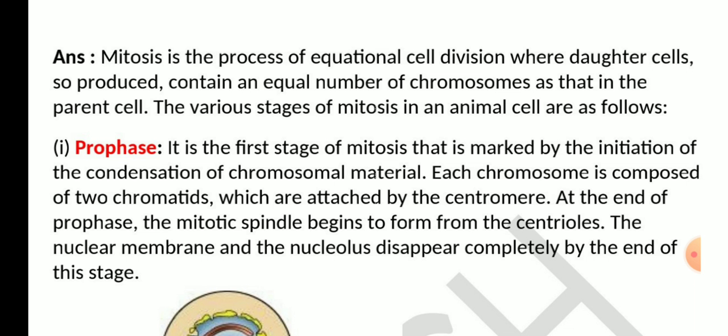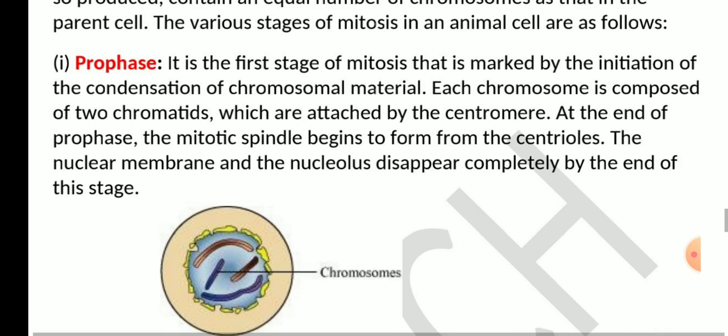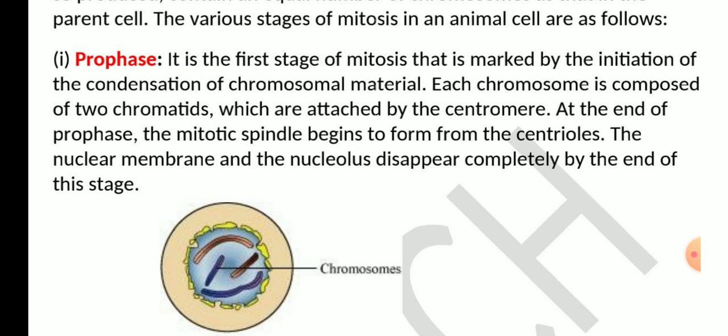Now let's see the various stages of mitosis in an animal cell. The first stage in mitosis is prophase. It is the first stage of mitosis that is marked by the initiation of the condensation of chromosomal material.